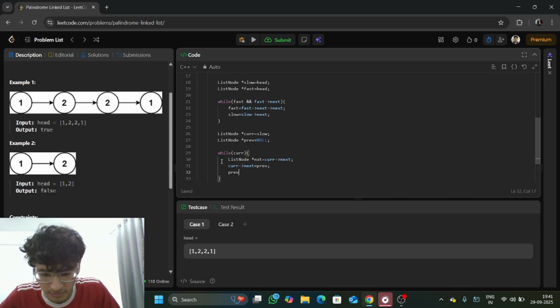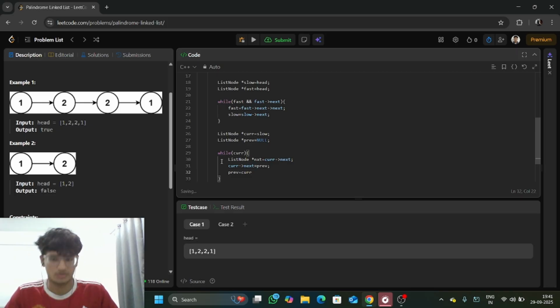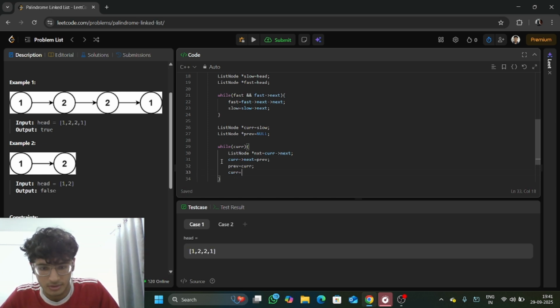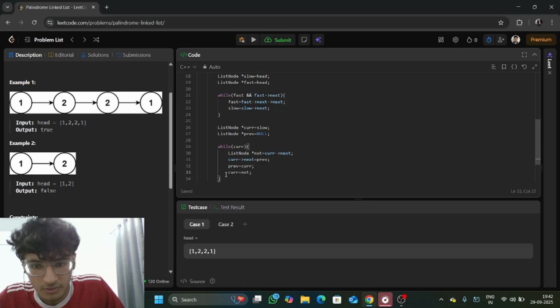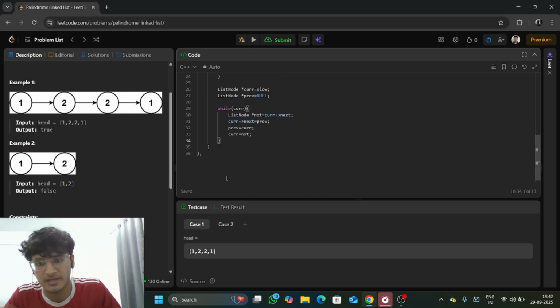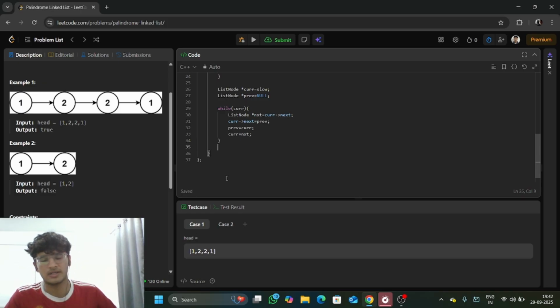So here what we are going to do is store the value of current in previous, and in current we are going to store the value of nxt. So far so good. Here we have also reversed our linked list, and with each and every iteration it will give us the reversed linked list of the particular second half that we are reversing.